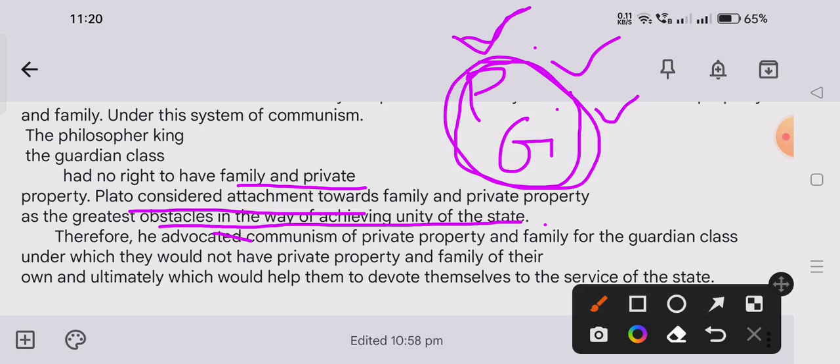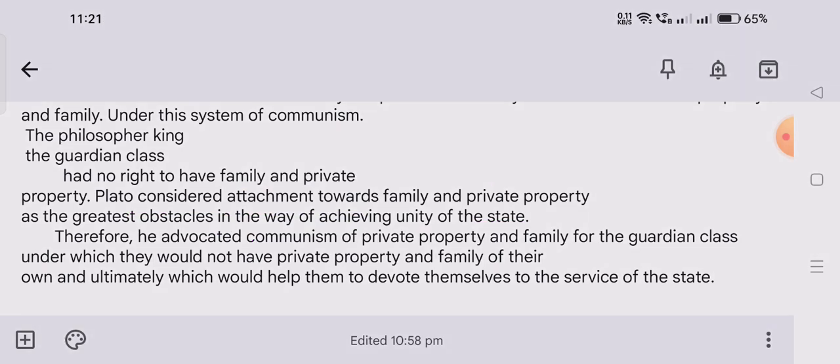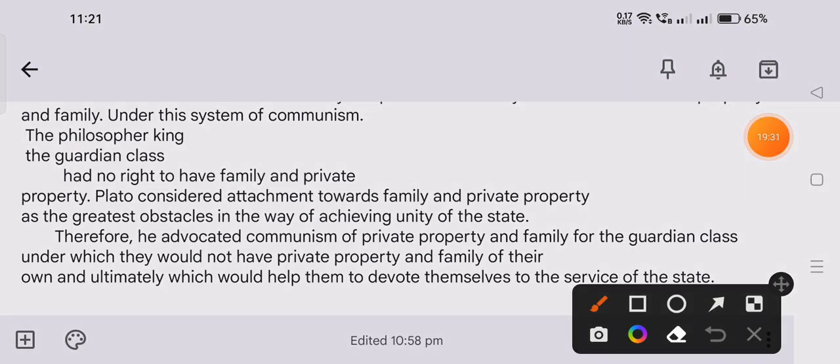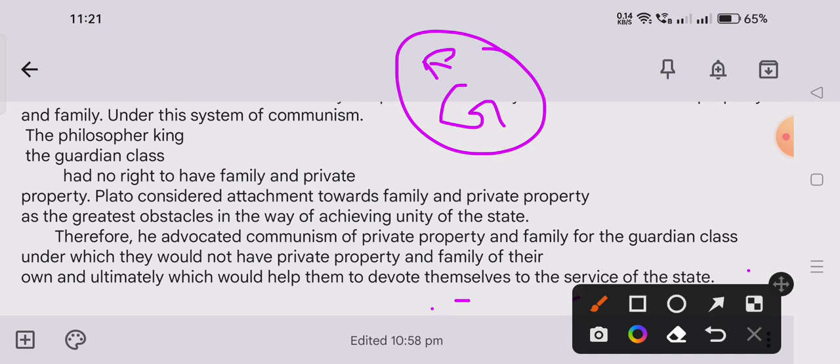Therefore, he advocated communism of private property and family for the guardian class, under which they would not have private property and family of their own, which would ultimately help them devote themselves to the service of the state. If they do not have any private property or family, then only will they become good servicemen.